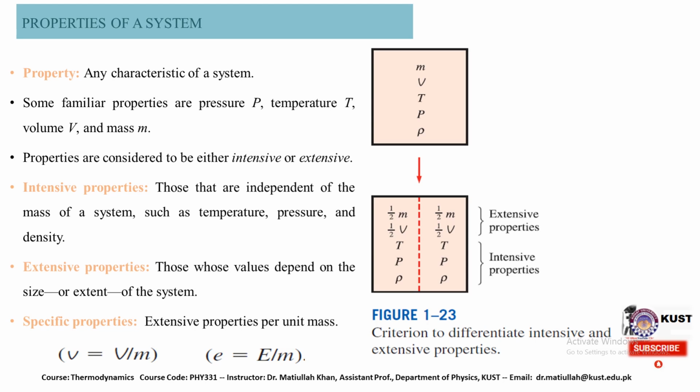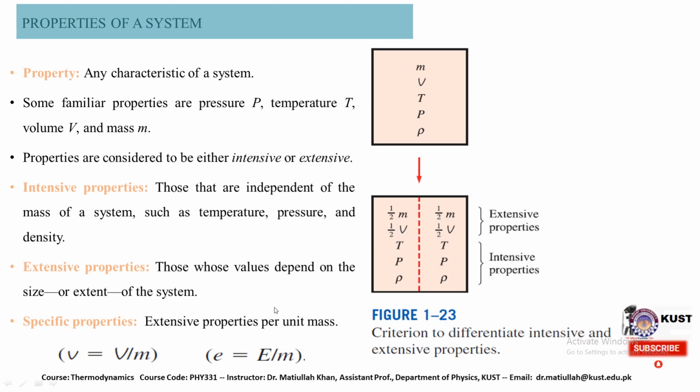While if we look at the mass and volume of this cylinder, what happened? The mass is divided into two, and even the volume is also divided into two. So it means it changes with changing the size of the compartment. So that is actually the extensive property of this particular system.